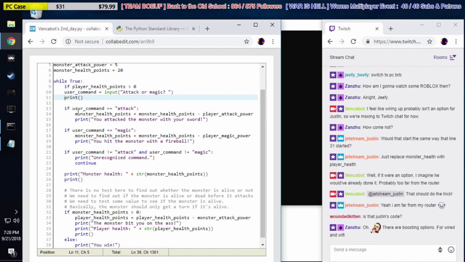Okay. So if player health points are greater than 0, I like that. We need a colon though, here at the end of line 9. Whenever you have any kind of logical block, it always ends with a colon. We have while true, colon, then indent. We have if user command equals whatever, then colon, and then indent. There we go. And I have to indent all the code that only runs if that statement is true.